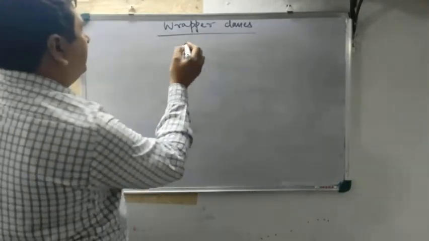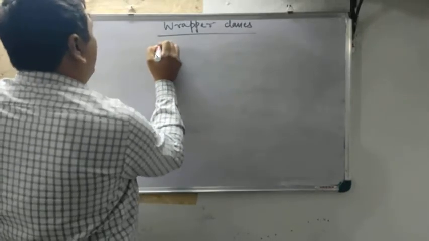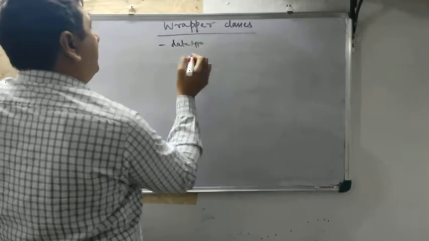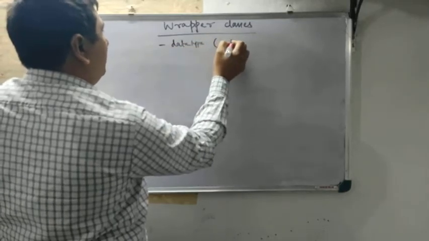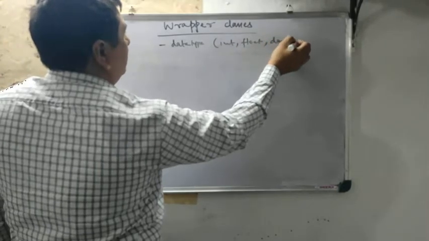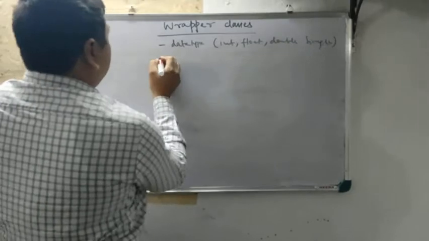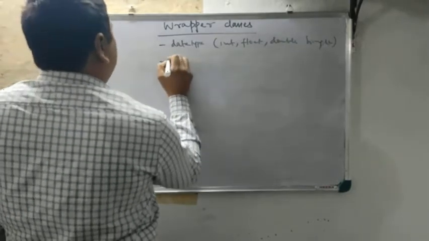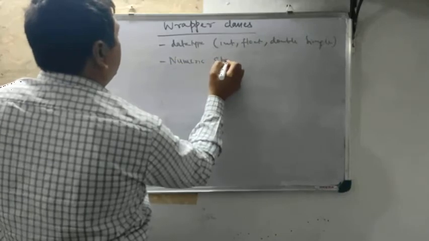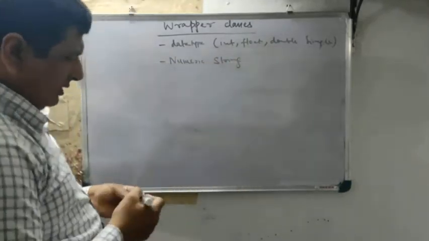Now, there are three things that are very important. One, as I said already, data type, which is integer, float, double, single, and all that. Yes or no? Another is numeric string. What is this numeric string?